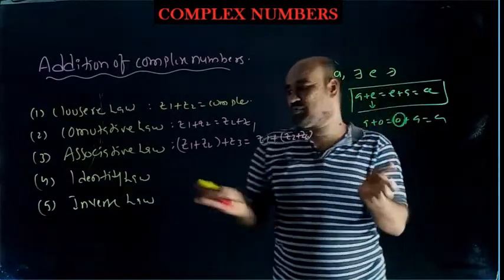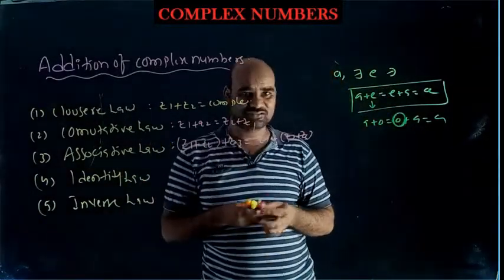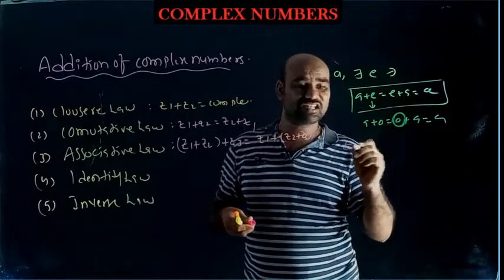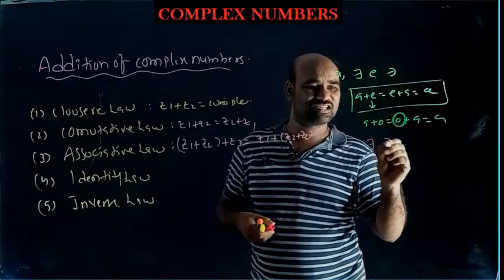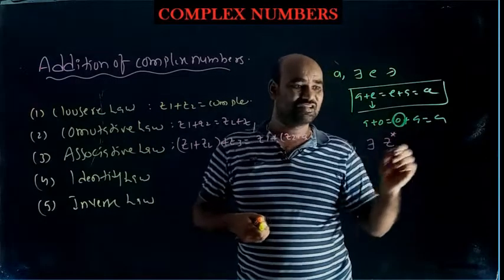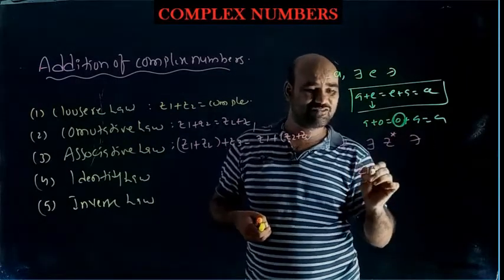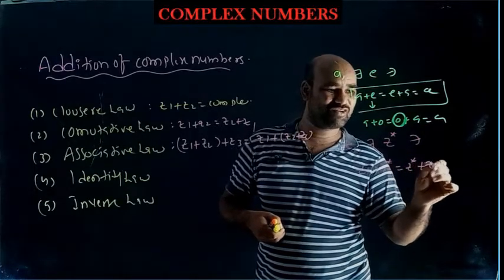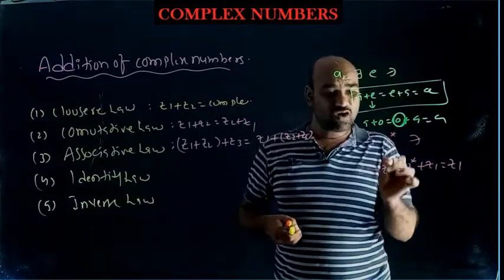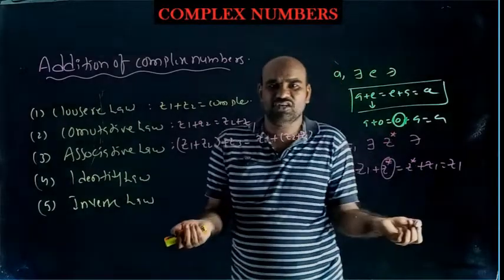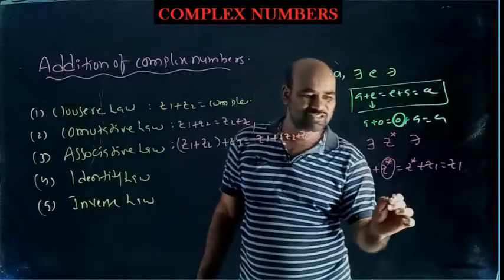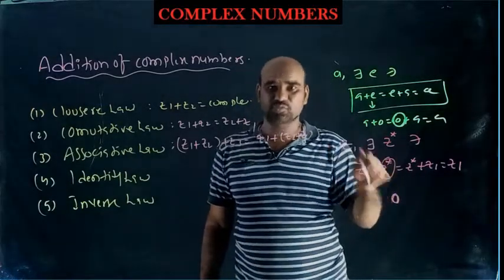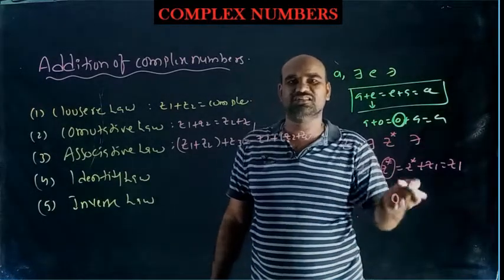The same concept is applicable in complex numbers also. Z is a complex number. There exists another complex number, say Z star, such that Z1 plus Z star equals Z star plus Z1 equals Z1. What should we write instead of Z star? You need to write 0. 0 is a complex number, no? 0 is treated as pure real as well as pure complex. You can say 0 is a complex number.